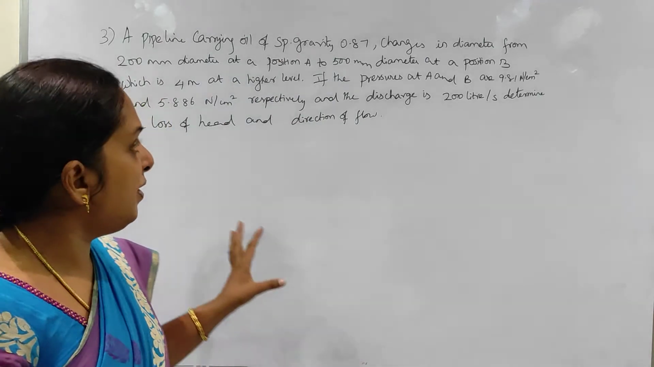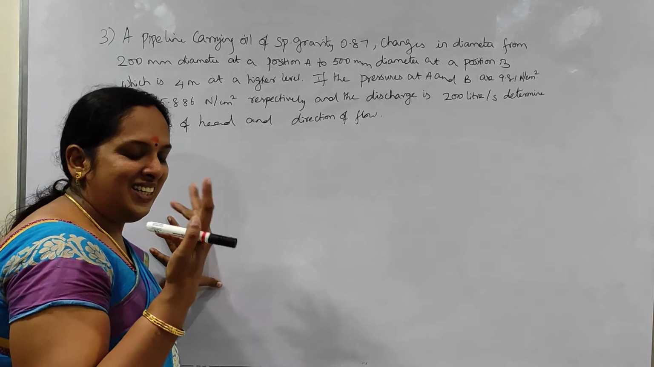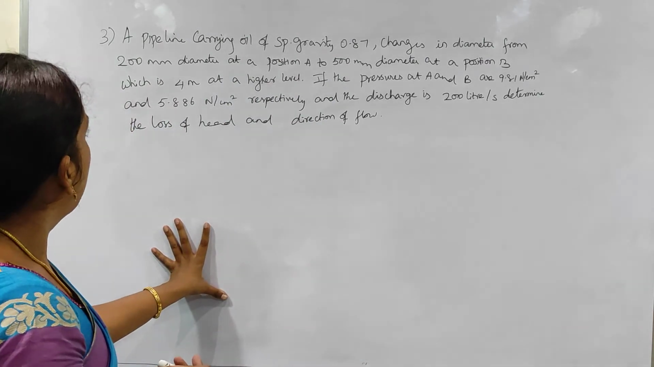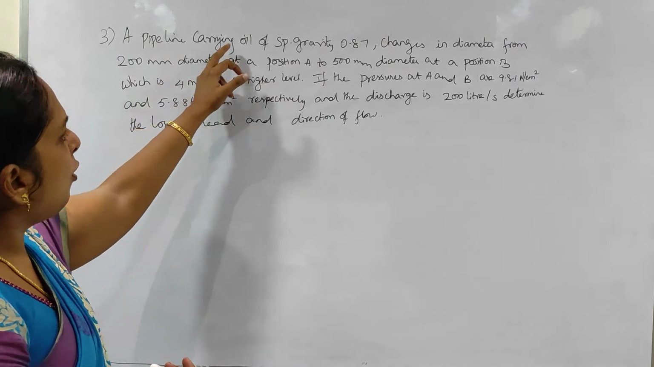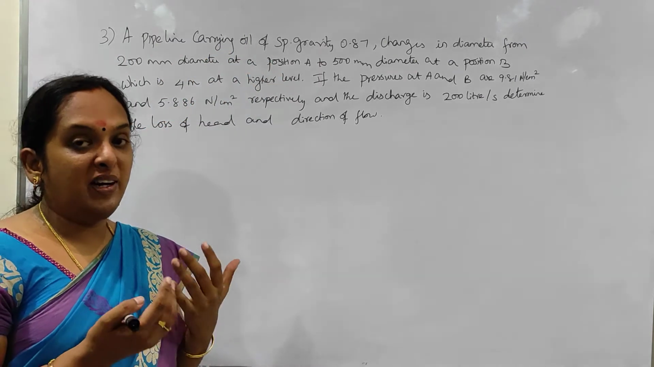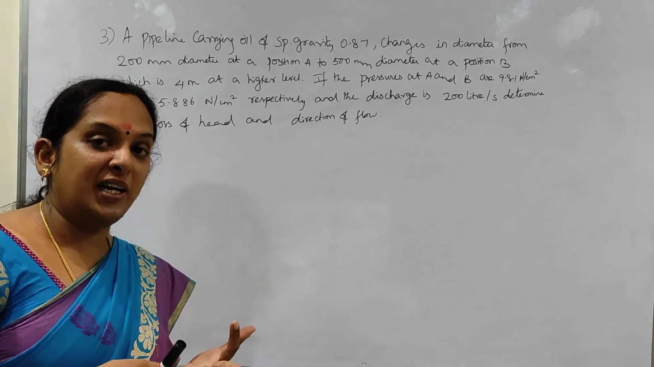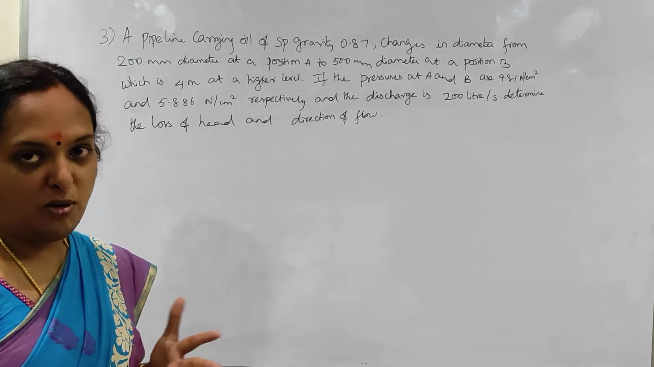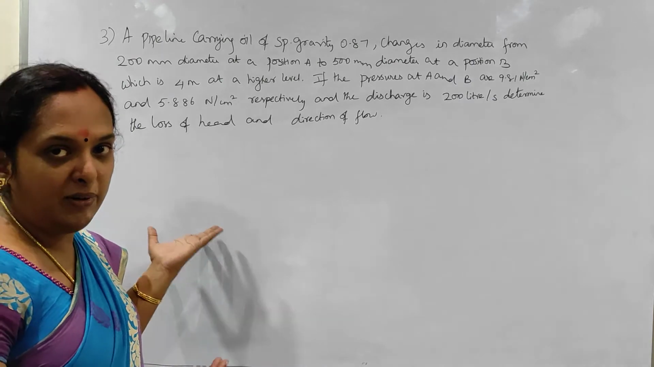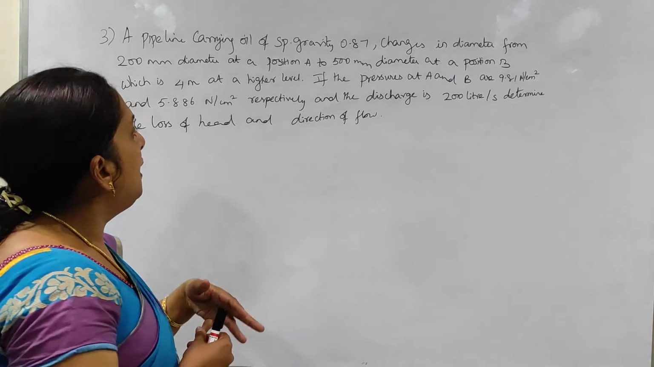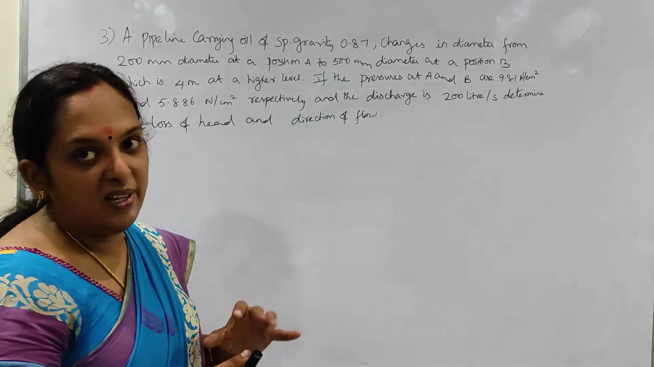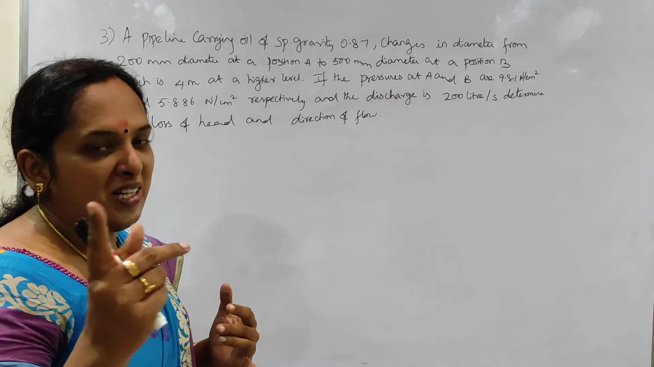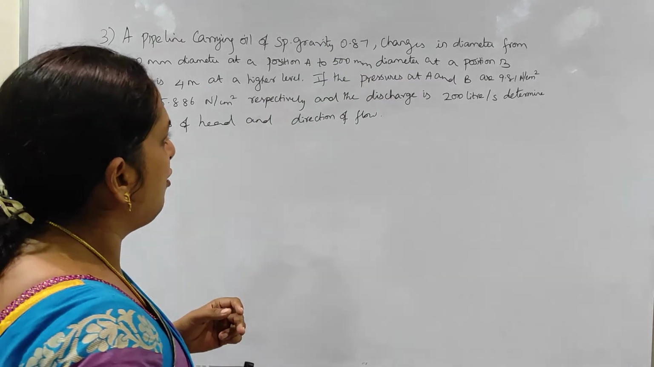Yes guys, we are having one more such interesting problem here. A pipeline carrying oil of specific gravity. So far nothing has been specified, so we have taken that as water and we have taken the specific gravity or density of water, that is your rho, as 1000 kg per meter cube. But here they have given you the specific gravity of oil. So it's our duty to find out the density also.